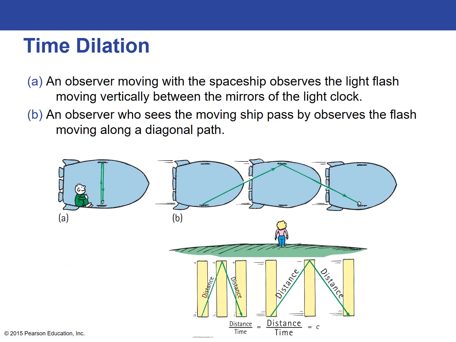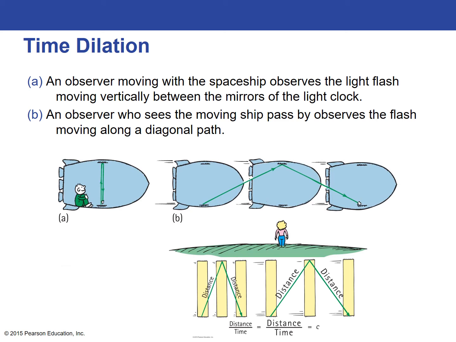Let's look at this case here. In picture A below, an observer moving with a spaceship would see a light being shone from the bottom mirror to the top mirror and bouncing back and forth between the mirrors, moving vertically, straight up and straight down. A person standing on the ground would see the light start at the bottom mirror, and then as the rocket ship moves towards the right, they see the light also move to the right because it needs to hit that top mirror where the spaceship now is located.